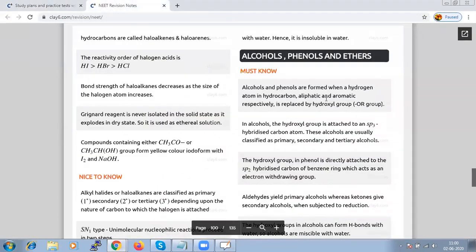Let us start the chapter alcohol, phenols, and ether. What do we mean by alcohols, which one do we call a phenol, and what are ethers? Alcohols and phenols are formed when a hydrogen atom in a hydrocarbon, aliphatic and aromatic respectively, is replaced by a hydroxyl group. If it is replaced by a hydroxyl group, we say that alcohols and phenols can be formed.